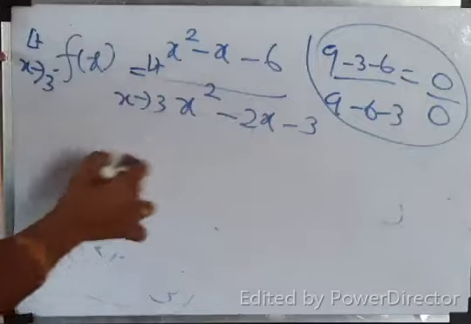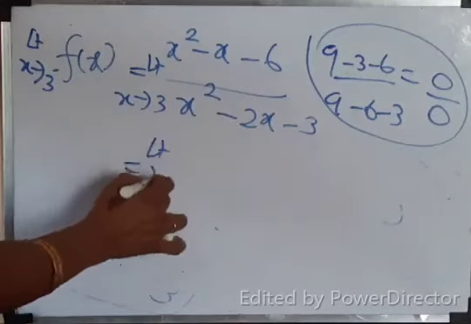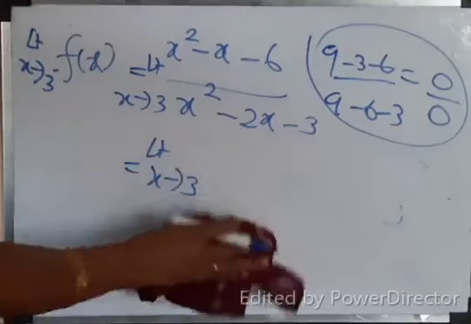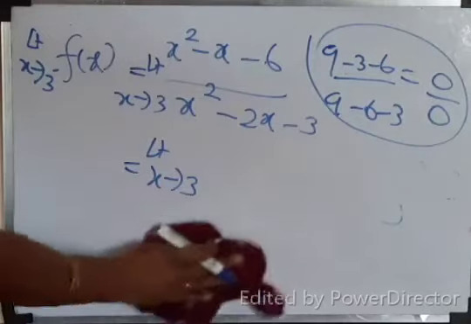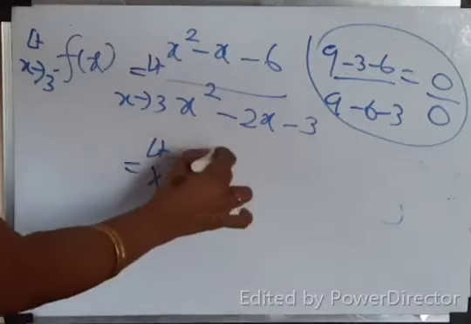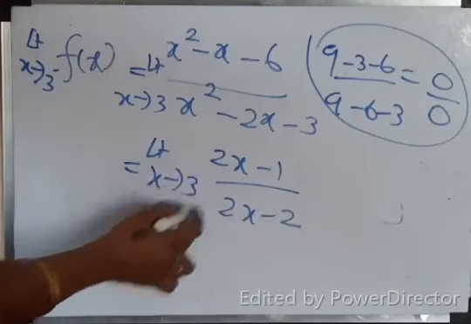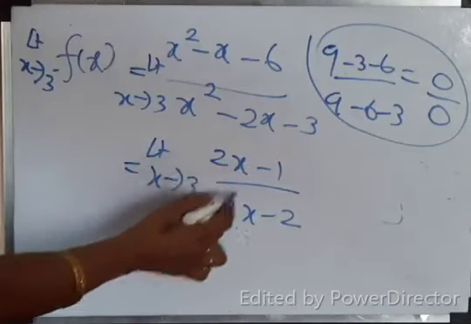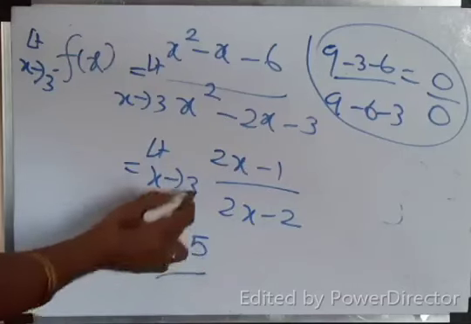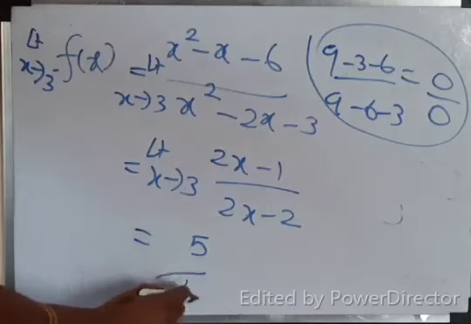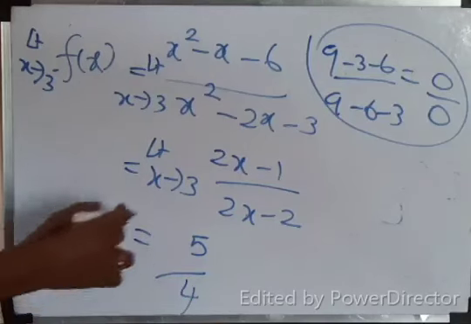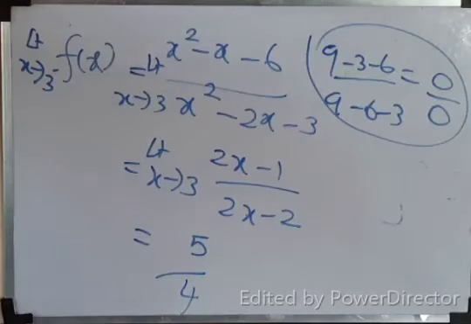If you write, differentiate numerator separately, denominator separately. This is just like indeterminate forms of limit. If you substitute, 2x minus 1, 2x minus 2. Now substitute x tends to 3. What will you get? 6 minus 1, 5. Here 6 minus 2, 4. 5 by 4. That is LHL equal to RHL equal to 5 by 4.